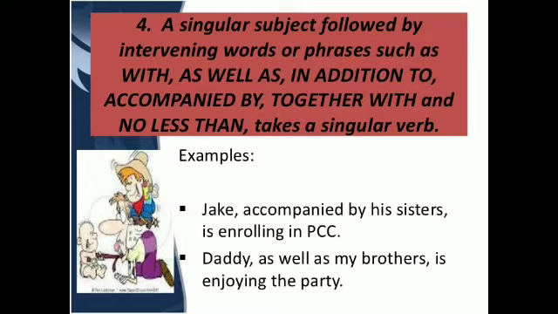So first of all, the first subject is daddy. So here we are using "is" according to the subject, that is daddy. So I hope the rule is clear to you, that is a singular subject followed by intervening words or phrases such as with, as well as, in addition to, accompanied by, together with, and no less than takes a singular verb. So this is the rule, and along with the examples you can easily correlate them.